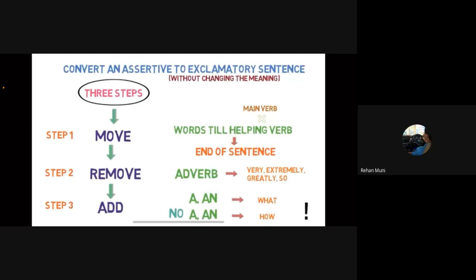First step is you have to move all the words till the helping verb is given, or if the helping verb is not given, then move it to the end of the sentence. Remove the adverb. Adverb means all these words which are given: very, extremely, greatly. All these words you have to remove, because we are changing from assertive to exclamatory. We have to change to an exclamation mark. And the third most important step: articles are given, a or an. First check it. If it is given, then start your answer with what. If articles are not given, then start your answer with how. But the meaning should not change when you are changing from assertive to exclamatory. Is it clear?